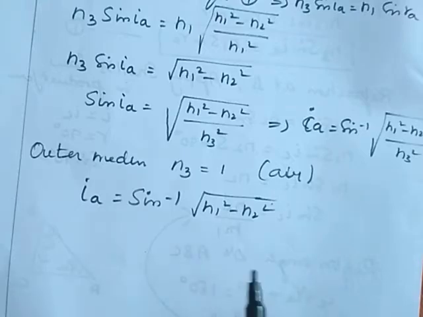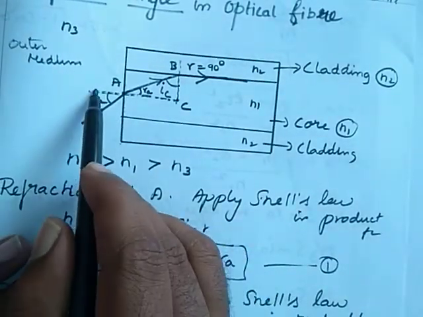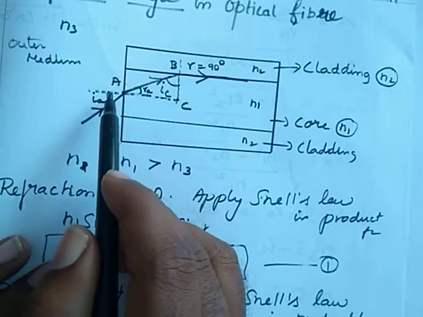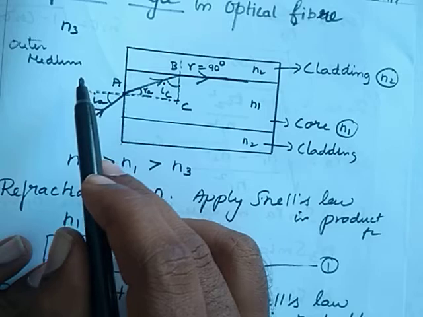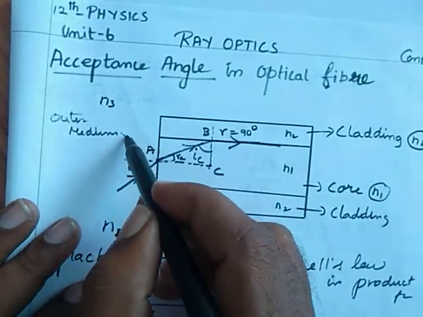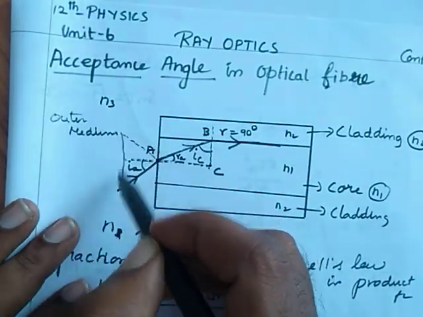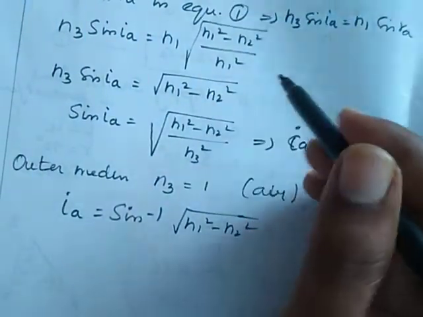Here the angle of incidence is from 0 degree to IA from the normal at the end of this optical fiber, that forms a cone that is known as the acceptance cone. Here I drew it like this, that is known as the acceptance cone.